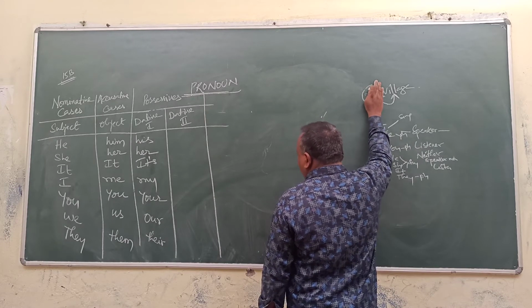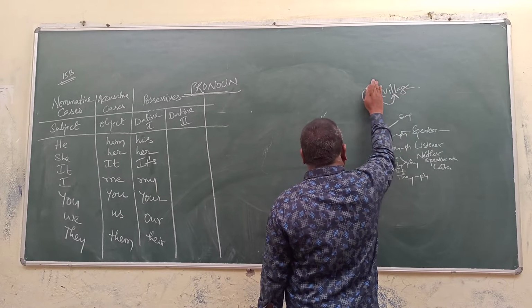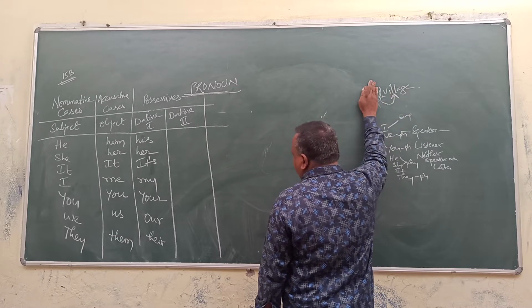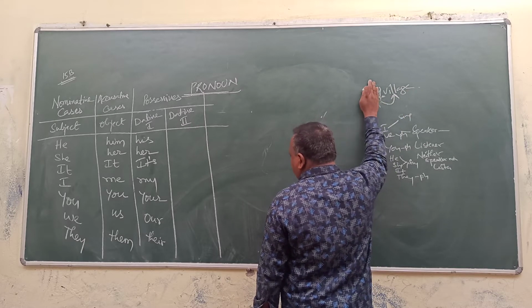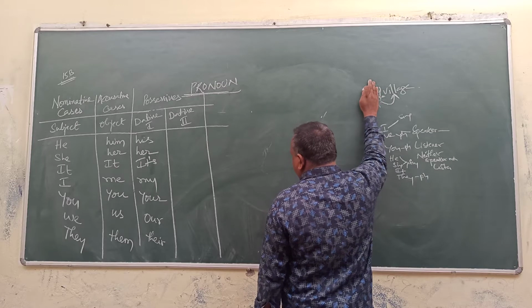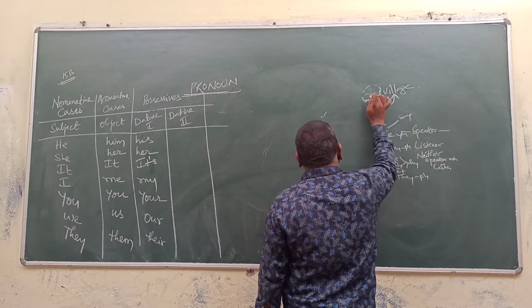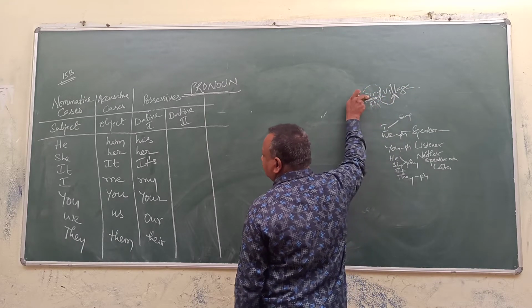My village. Whose village? My village. My tells something about what? Village. It qualifies the noun. Even though it is a possessive pronoun, even though it is a dative 1 case, it always qualifies the noun. Hence it functions as an adjective.